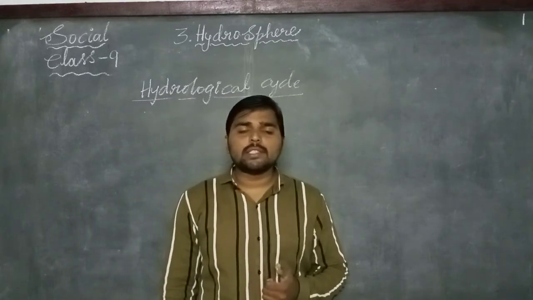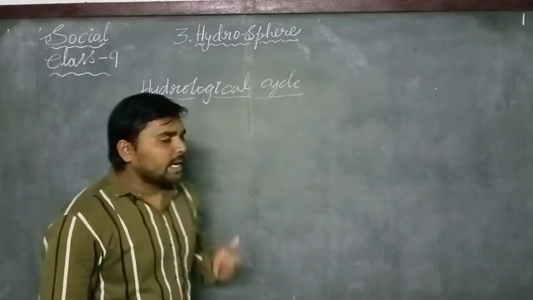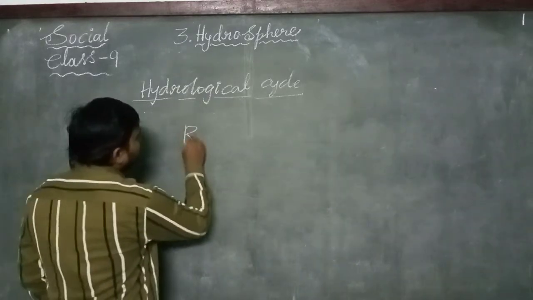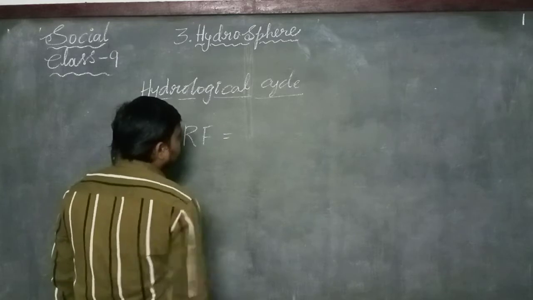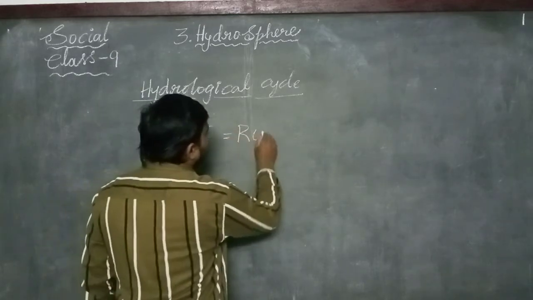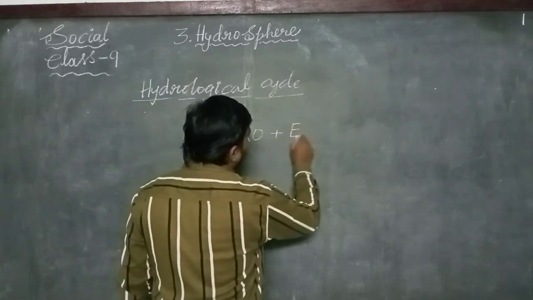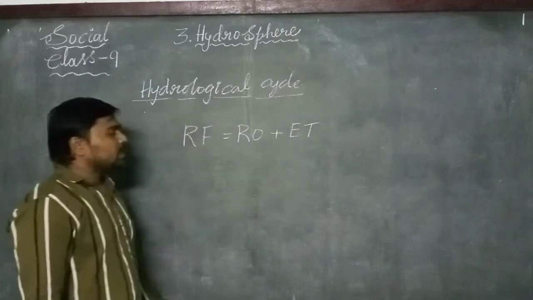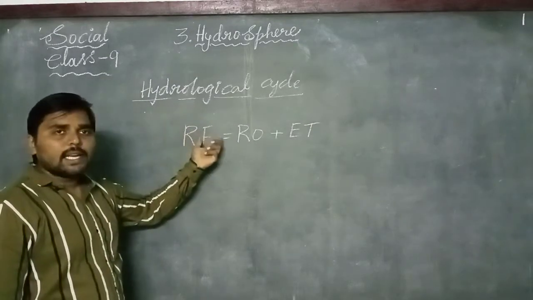Generally, the hydrological cycle is expressed in the form of Rf = Ro + ET.